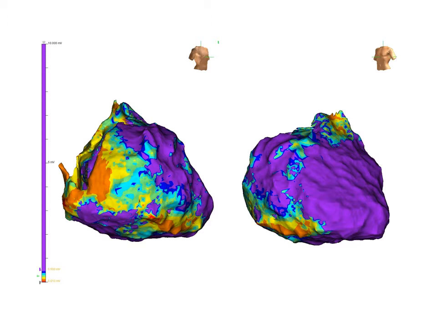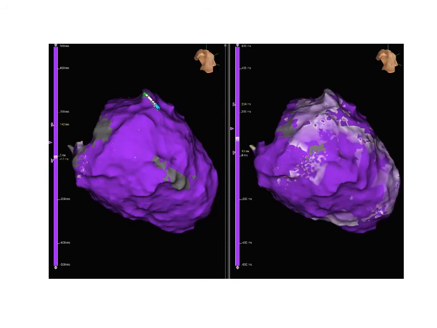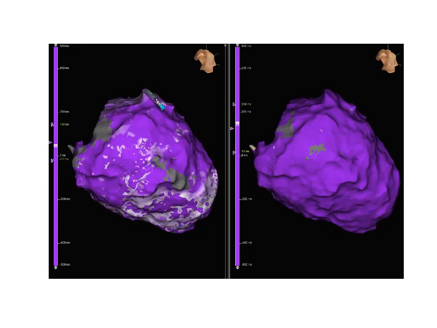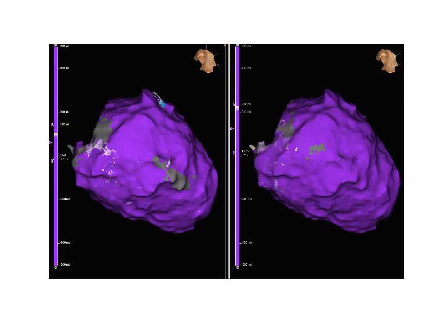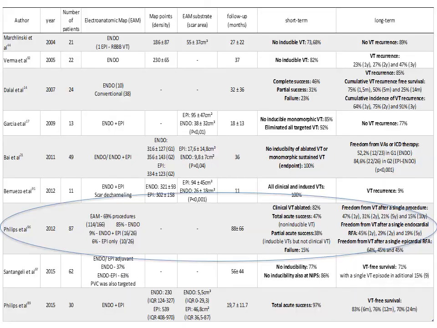Here's a classic scar in ARVC. This is an RAO view and this is an LAO view. As you can see, there's a peritricuspid scar noted, and often when you map these patients with an EnSite Precision map, you see this rotational activity right around the perivalvular region, and significant conduction slowing around this region, also harboring the reentry. Often pacing within these regions leads to multiple exit sites, and each of these can correspond to one particular VT morphology. So multiple VT morphologies arise from the same circuits.